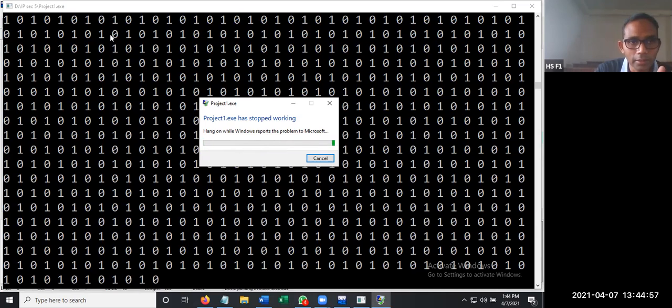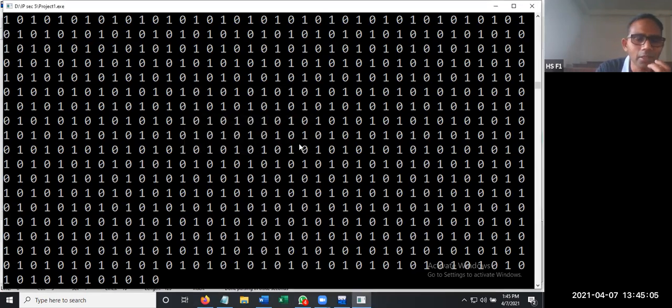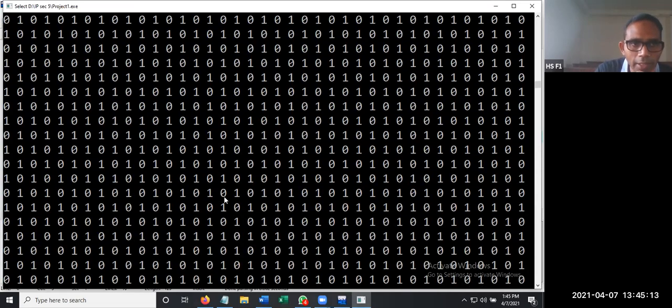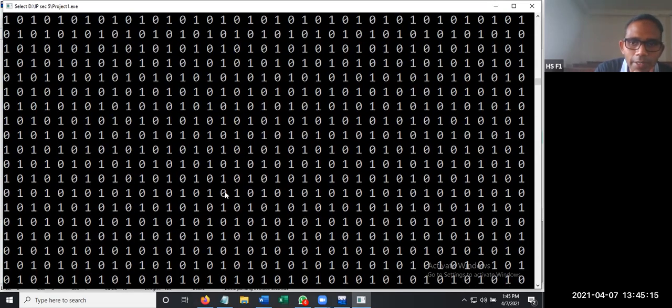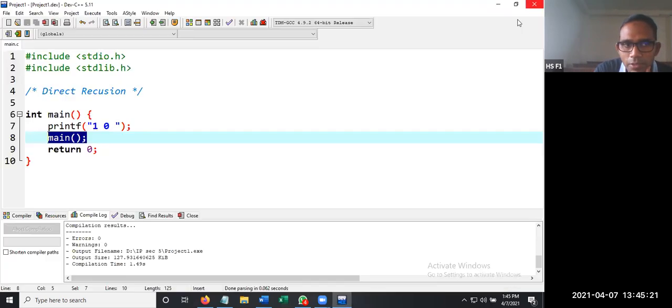Then it shows an error message that project1.exe has stopped working. It has printed for around 34.74 seconds from the system's point of view, and this many values it has printed. You can simply close the window if you don't have that much patience.